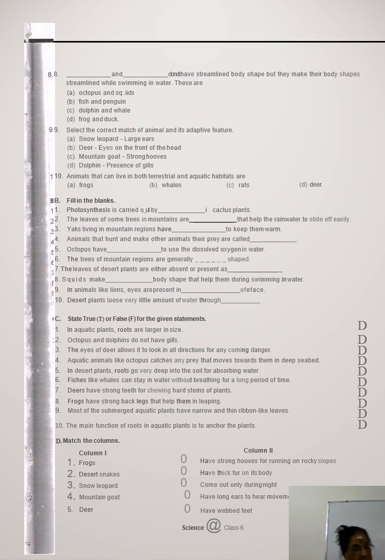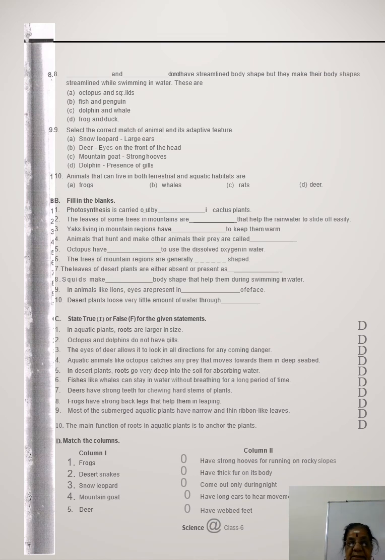So, this is the question in our book, page 85. Do the features of a lion help it in any way to survive?